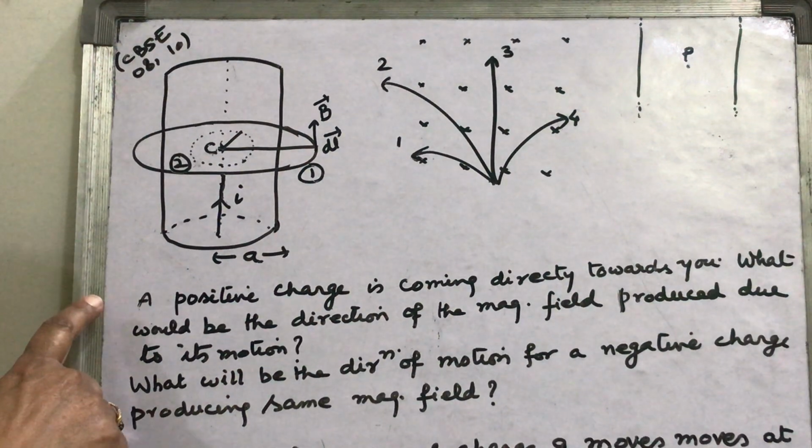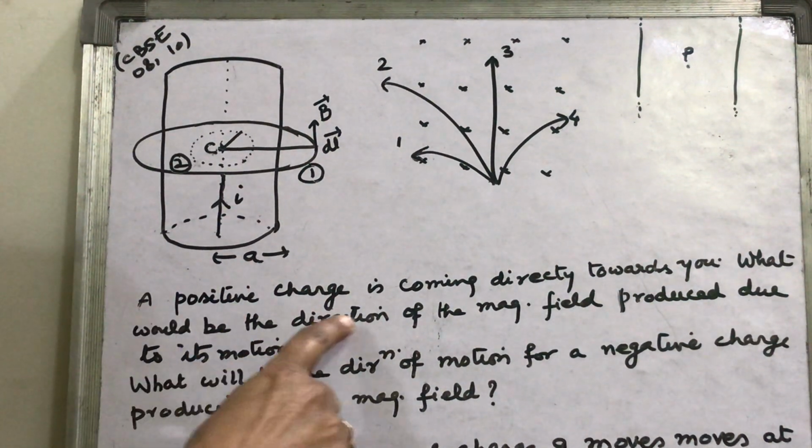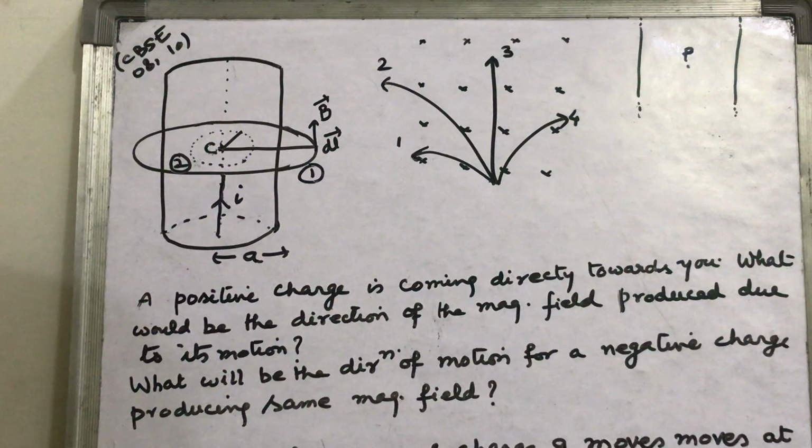Now in the next problem, look here, a positive charge is coming directly towards you. Imagine this concept that a positive charge is approaching you. The positive charge is moving, that means you can assess that this is the direction of current.